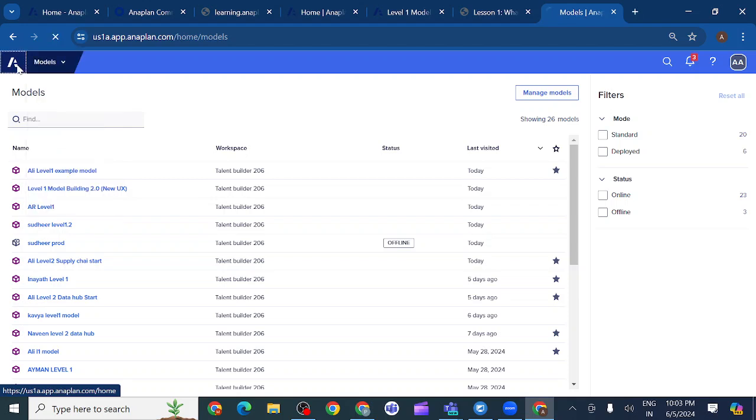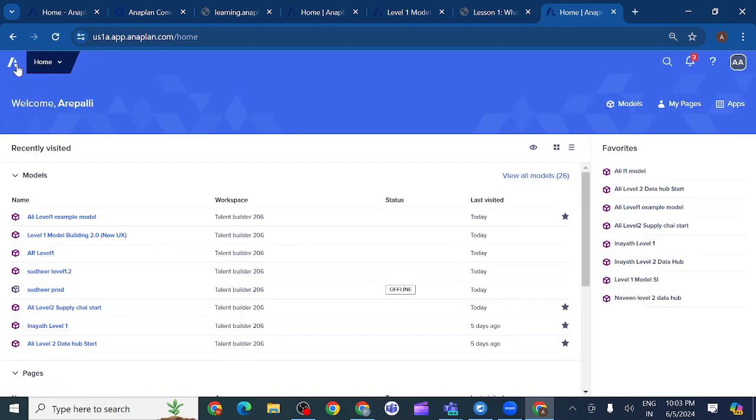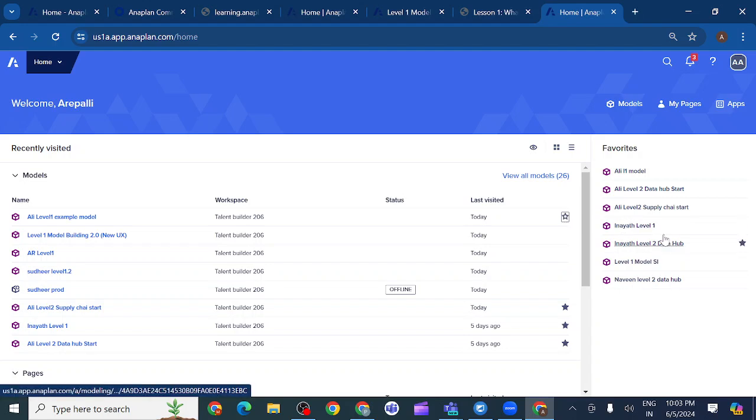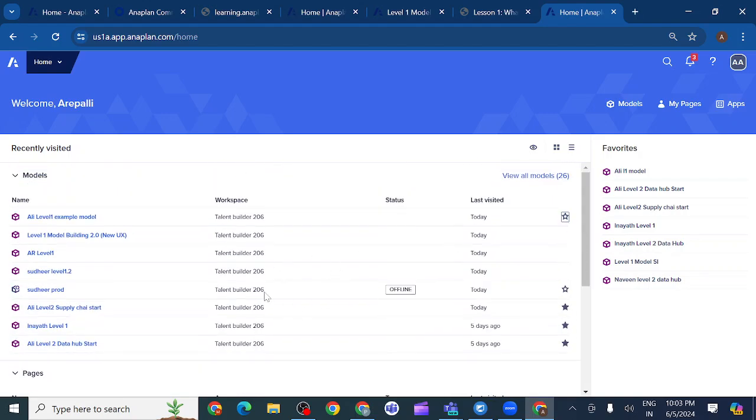I will show this one on the home page. You can see in favorites nothing but the Level 1 example model. If I remove this one from here, I can't see it in favorites. So if I have hundreds of models in my workspace, I can't search each and every time.